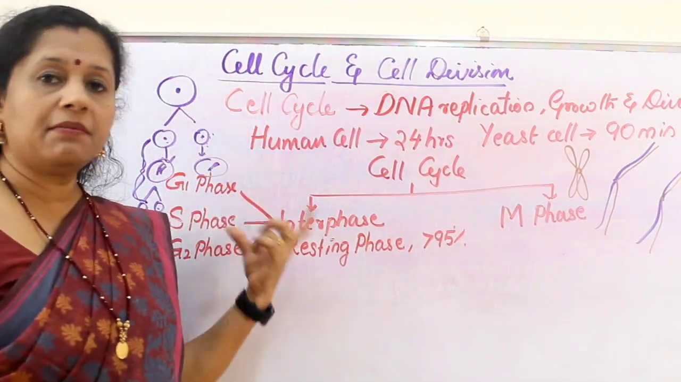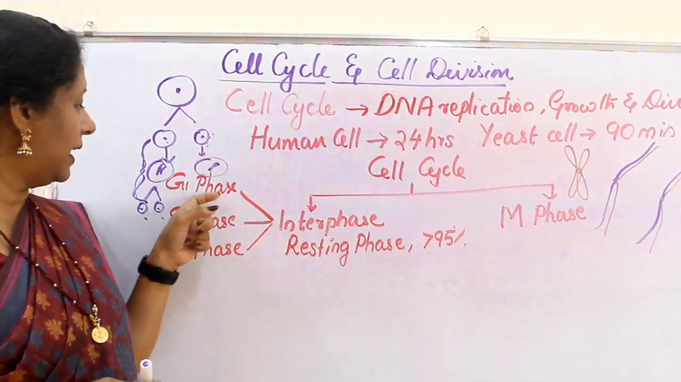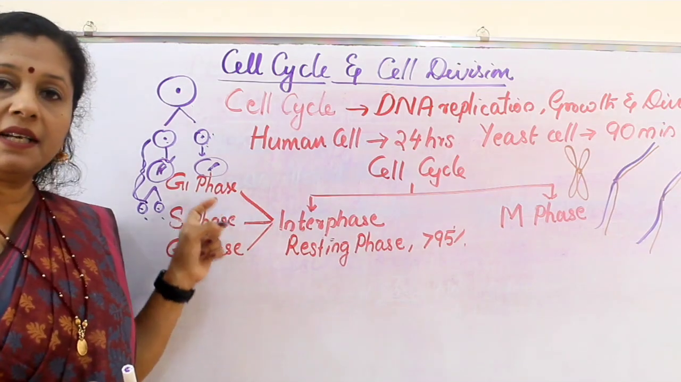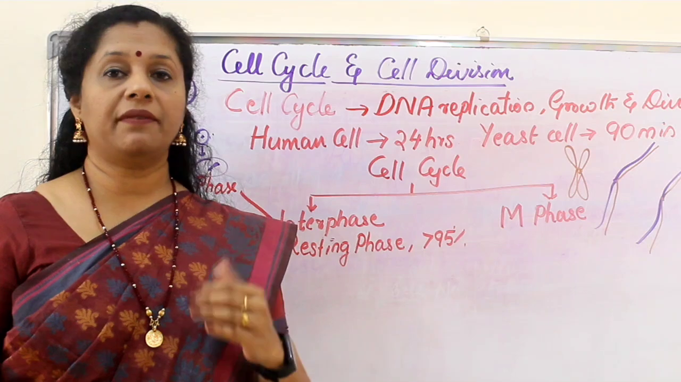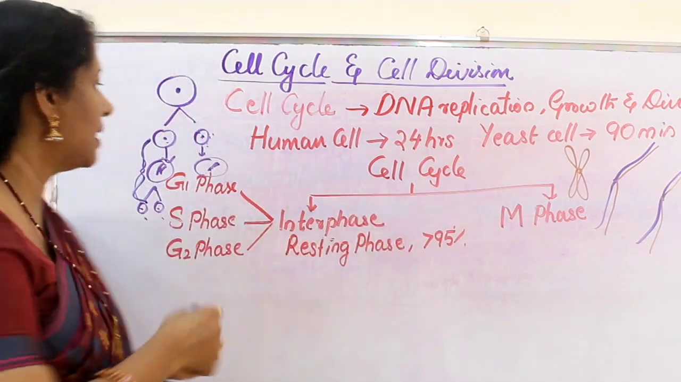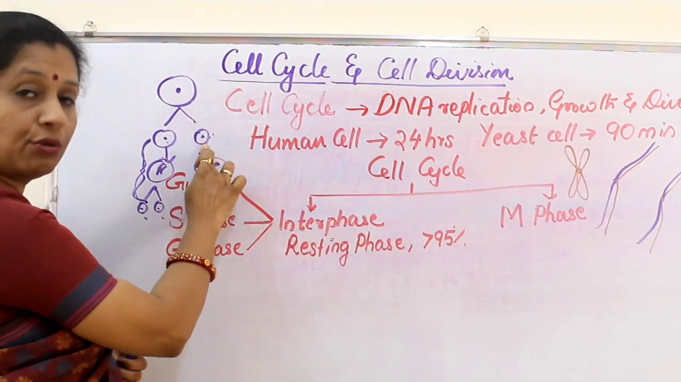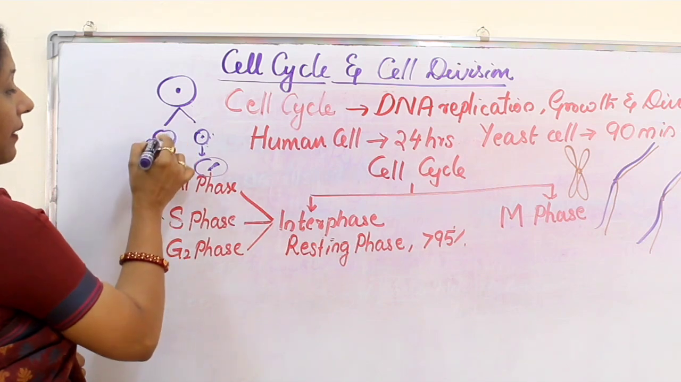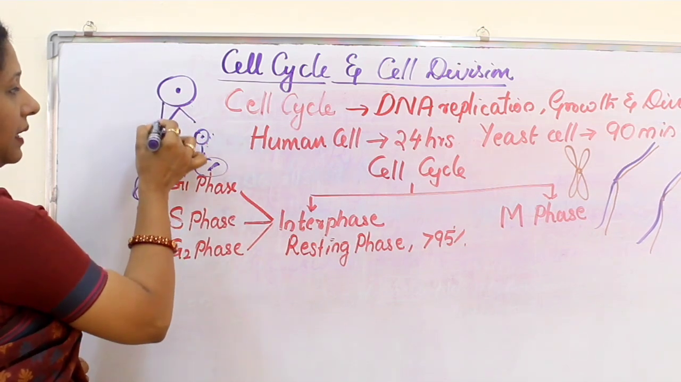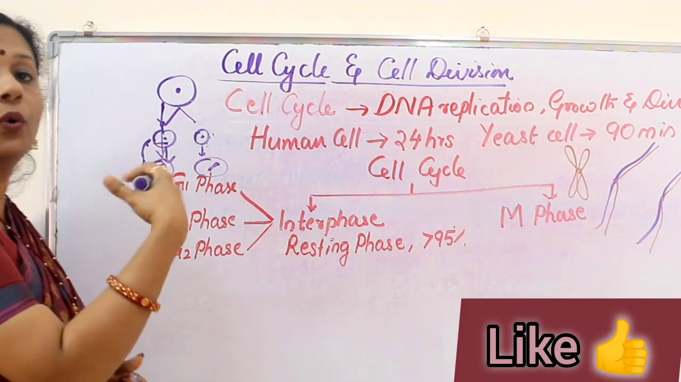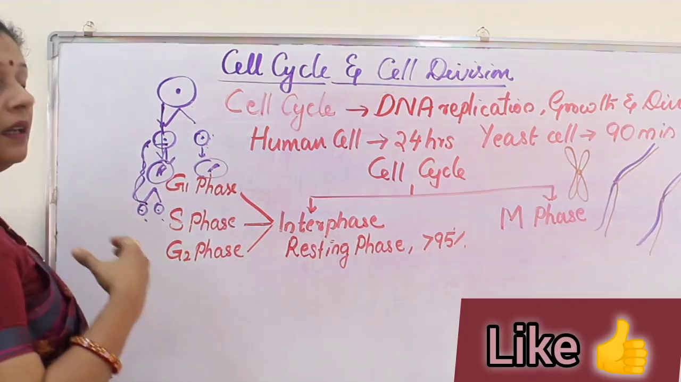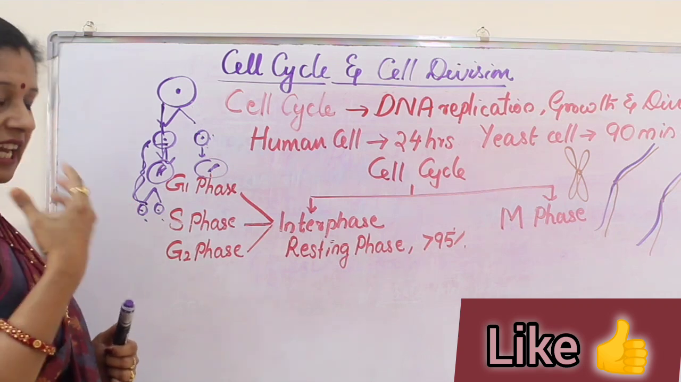Now, this interphase being a very long phase is subdivided into three categories: G1 phase, S phase and G2 phase. G stands for gap. G1 phase means gap 1 phase. That means one cell divided into two daughter cells. That is, immediately after the division, this stage is called a gap phase. So now what happens in the gap phase? It is growing. The cell is growing and it is metabolically very active.